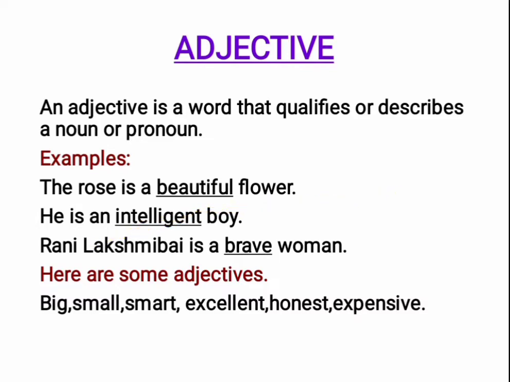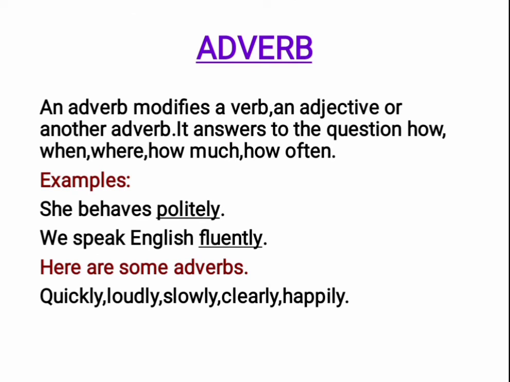Next one, let us see adverb. What is an adverb? An adverb modifies a verb, an adjective or another adverb. It answers the questions how, when, where, how much, how often. So normally we think an adverb describes only a verb, but it is not so.